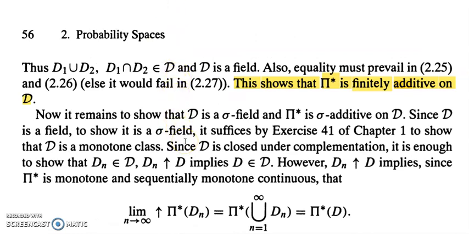So it remains to prove D is a monotone class. That is, D is closed under monotone limits. If Dn belongs to script D and Dn increases to D, then D belongs to script D. Let's see the proof.